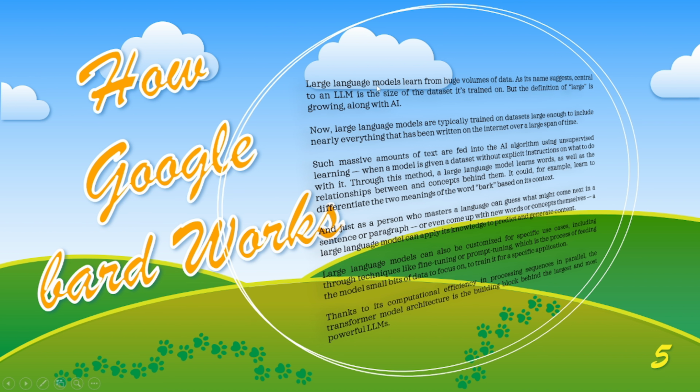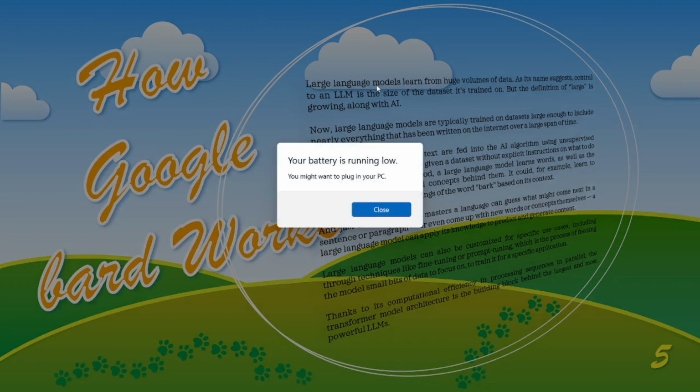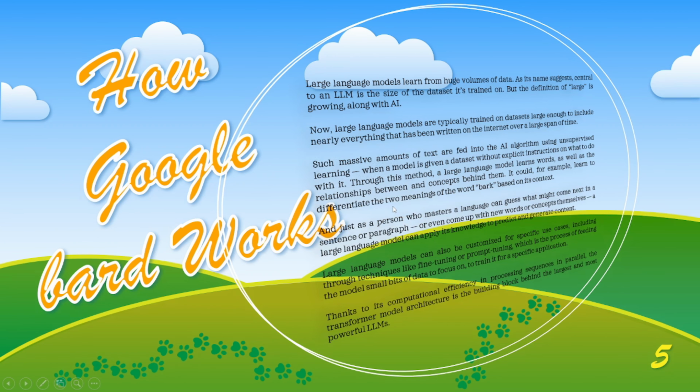It learns from huge volumes of data, and according to that the data will be classified and studied. After the processing, it generates answers according to the user's inputs. That is the function of the large language model.